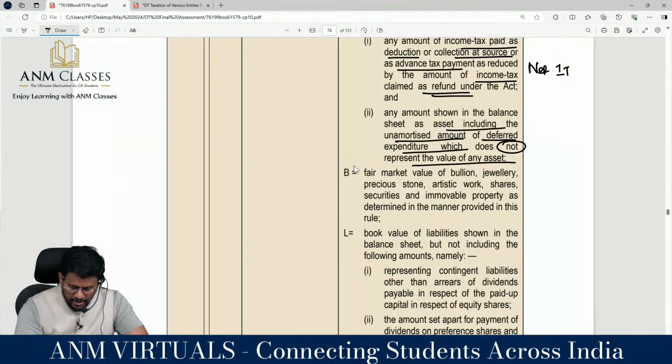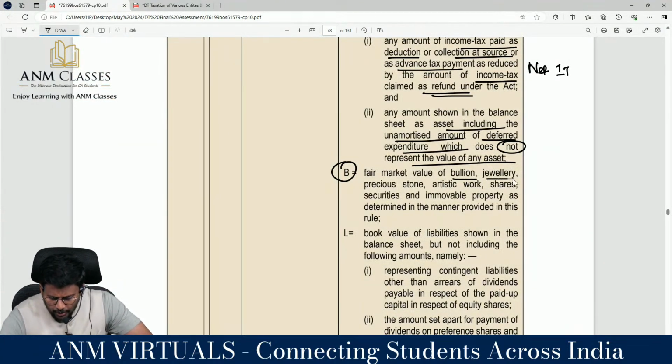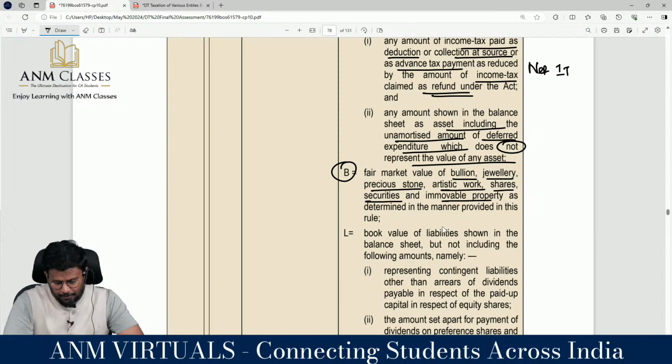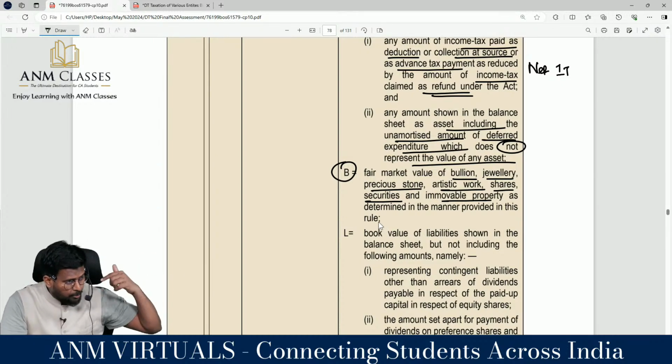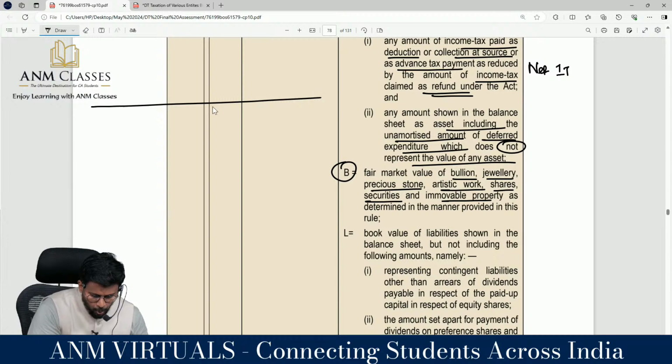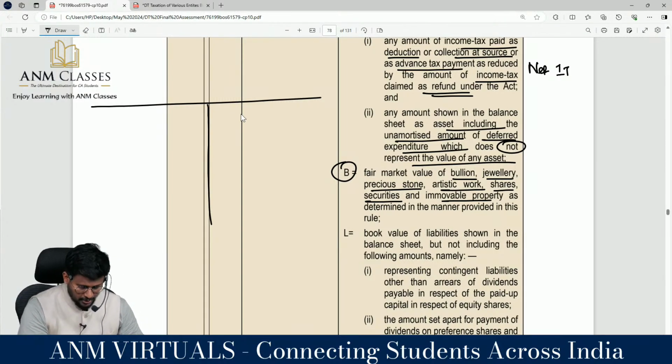Next one, B. Fair market value of the bullion, jewelry, precious stone, artistic work, shares, securities and any property as determined in the manner provided in the rule. So for other assets take the book value, and for these take the fair market value. I am drawing the balance sheet like this, quite simply. Till now we have got three things in the balance sheet.